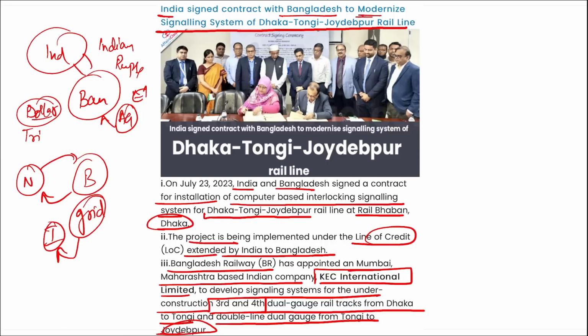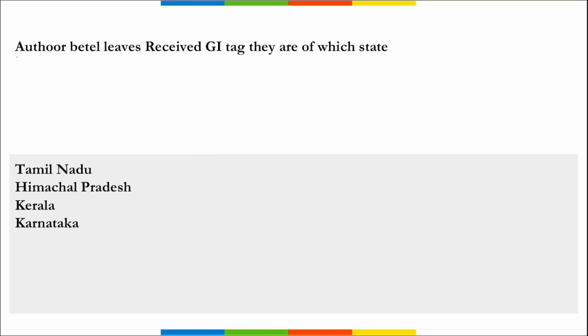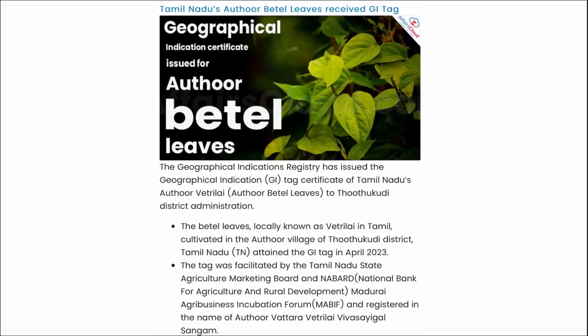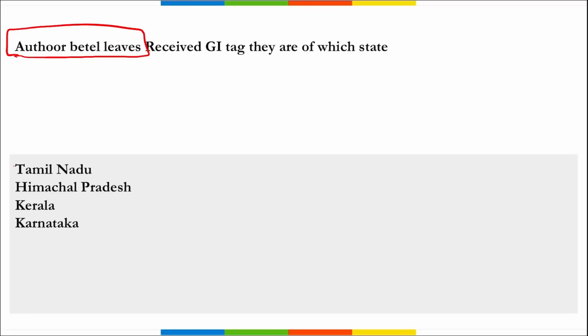Next is Athur betel leaves. As you can see here, these are your Athur betel leaves. They got the geographical indication certification recently, and it is of Tamil Nadu state. So we can say that Athur betel leaves of Tamil Nadu recently got the GI tag, and GI is your geographical indication tag. Important. The question may be asked directly, so you should know about it.